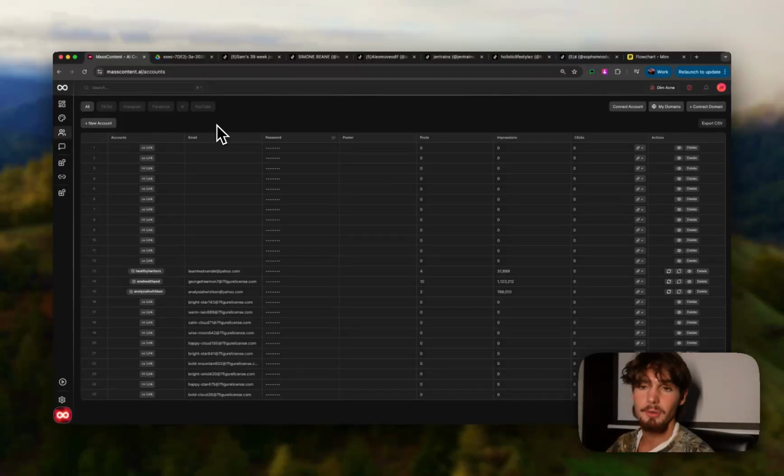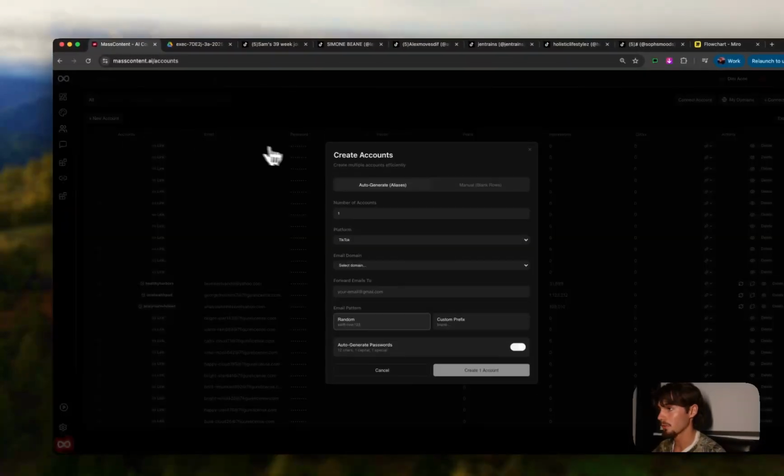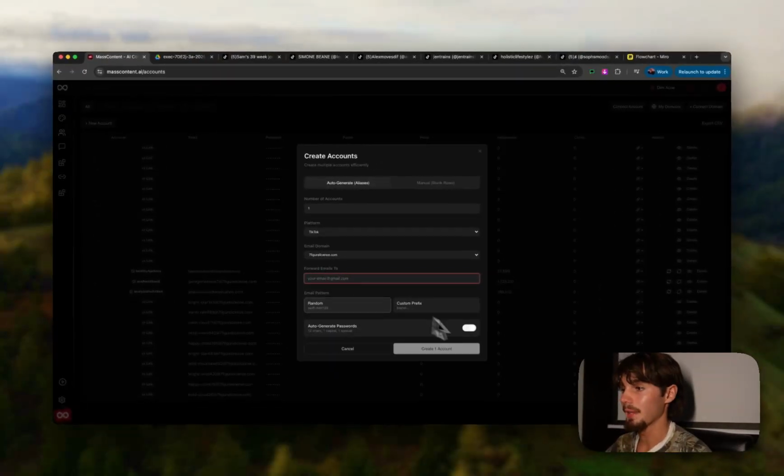So one of the most annoying things when you're trying to create, let's say, 100 different social media accounts is either you need 100 people to go make those accounts, or maybe 50 people, whatever, set up emails and all of that, but you need a new email for every single one of the accounts. And for me, this was literally just the biggest headache for us internally. So I made this alias creator. Literally all you do is you select you want a new account, you select your domain that you connect, you want to forward your emails to whatever your main email is, right? And it creates passwords as well.